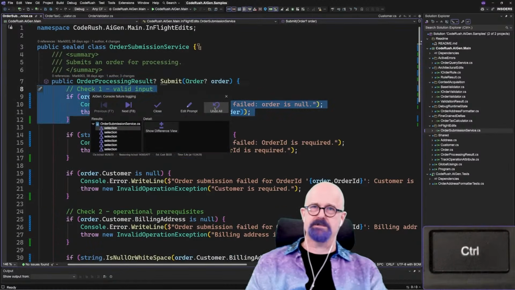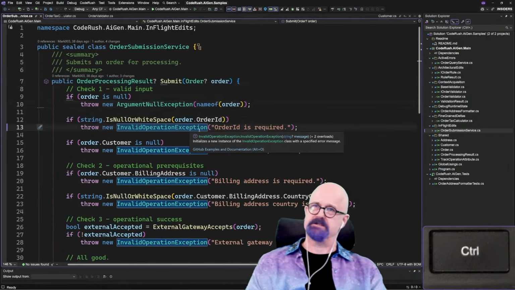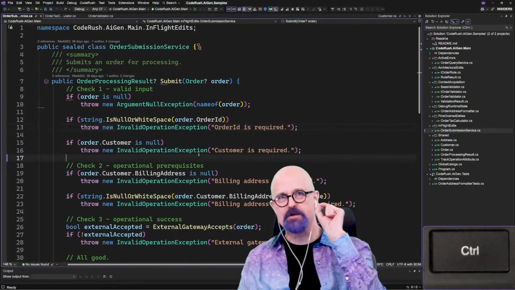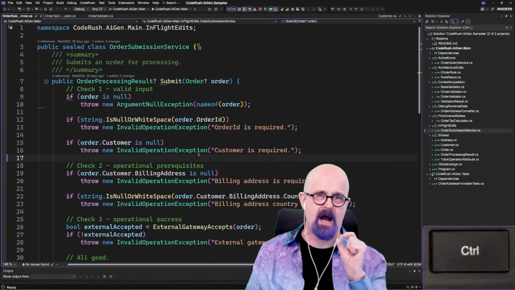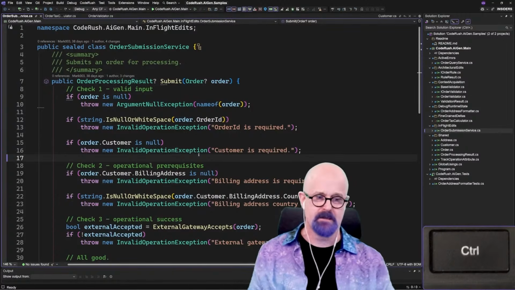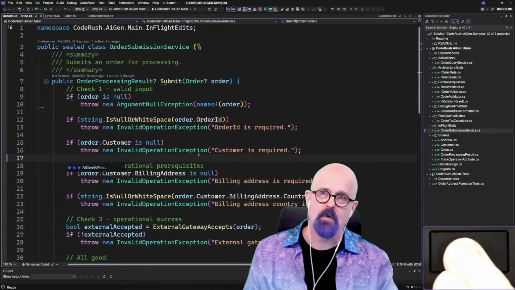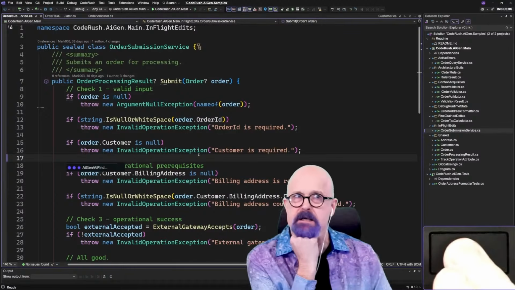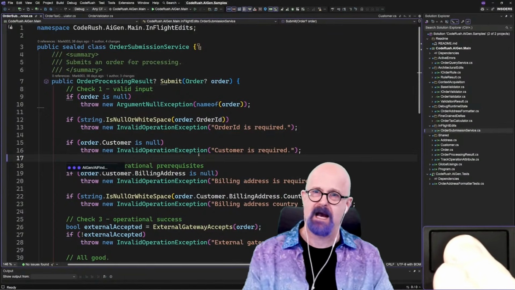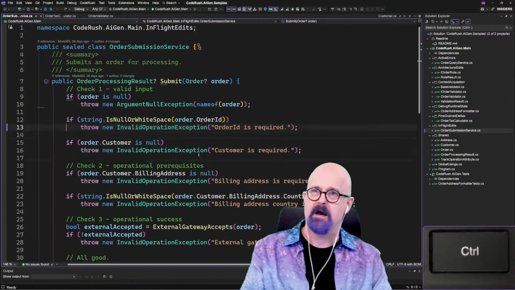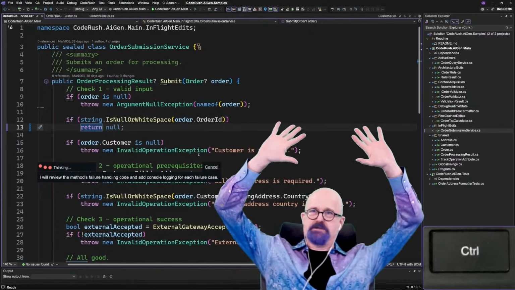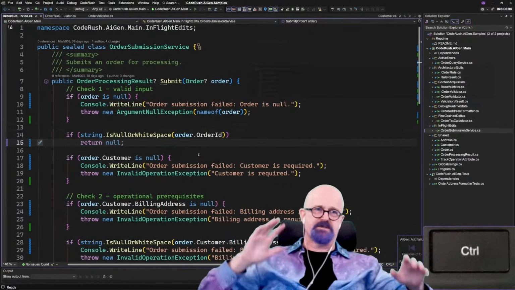I'm going to undo one more time. And now this time I'm going to do the same thing, but this time I'm going to go in and attack the code at the same place where AI is going to try to make a change. And we'll see what happens when there are conflicts. Okay. I want you to add console logging to each of the individual failures inside this method. And now I'll come up here, select that, delete that, return null. And my hands are off the keyboard. I've made a change since we started.